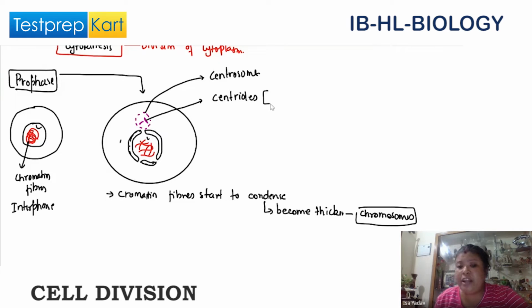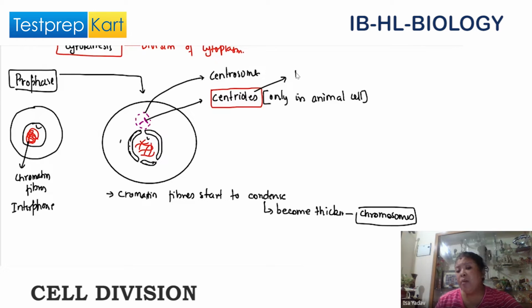The perpendicular structures that you find here are centrioles. Centrioles are present only in animal cells. Plant cells do not have centrioles, please remember, plant cells are devoid of centrioles. Centrioles are microtubular structures, which means they are made up of protein.